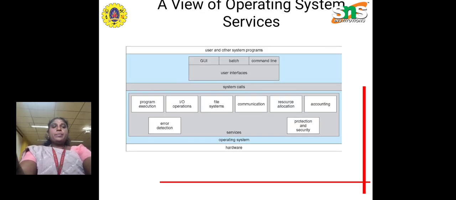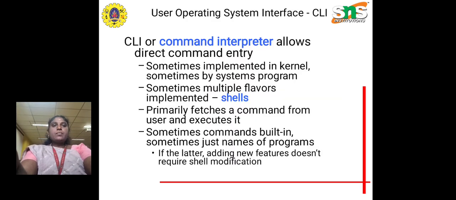The view of the operating system is represented by program execution, in which input and output operations, the file system, communication, resource allocation, and accounting fall under system calls, and these are accessed through the user interface: GUI, batch, and command line. The user operating system interface has a command interpreter, which allows direct command entry. Sometimes it could also be implemented within the kernel.